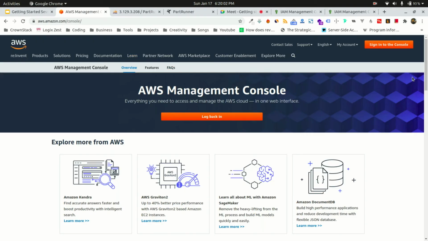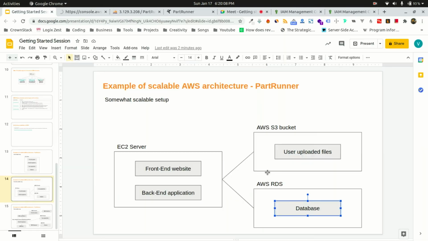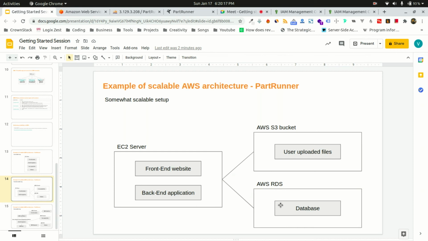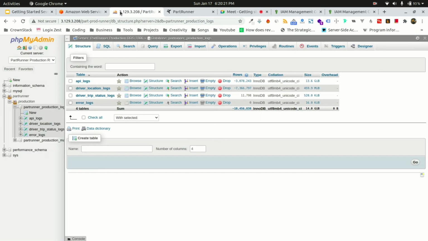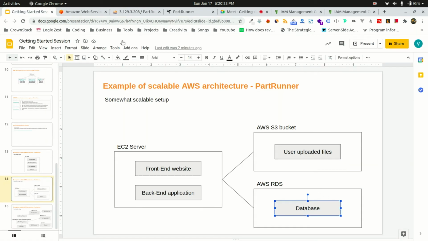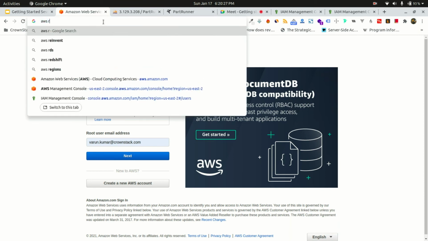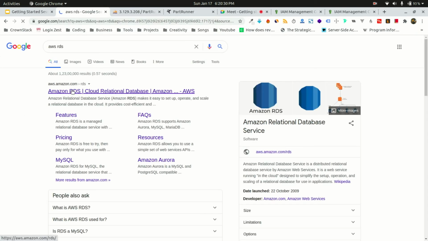Yes. So Amazon RDS will take care of the scalability. You just need to create a database in Amazon RDS, connect your Amazon RDS with your backend application, and then the database you don't need to worry about. Okay, Amazon RDS will scale it up automatically, right? And we have just chosen the smallest plan over here.